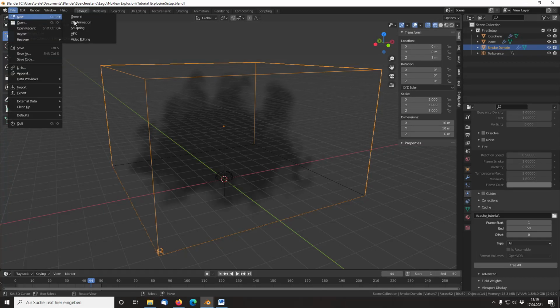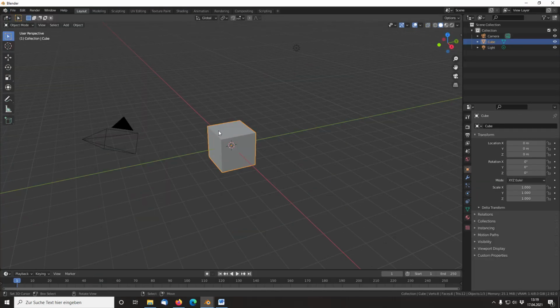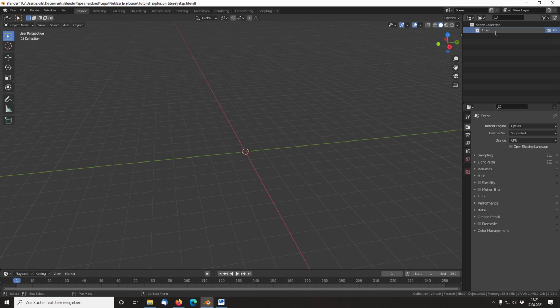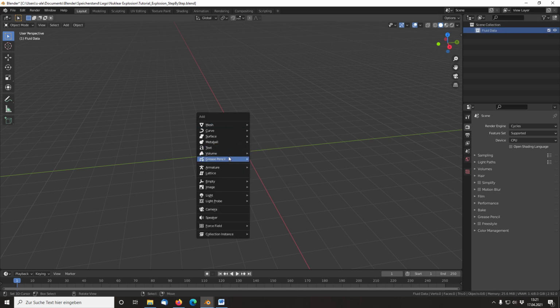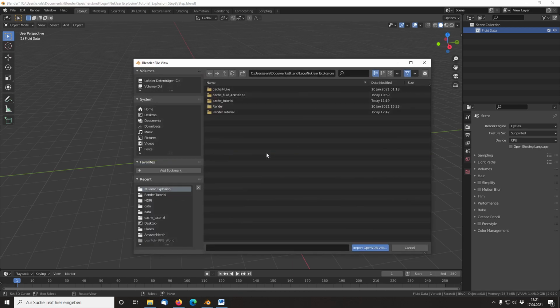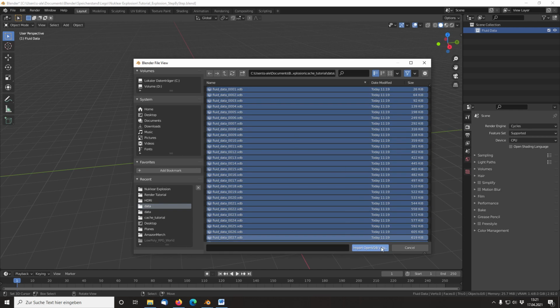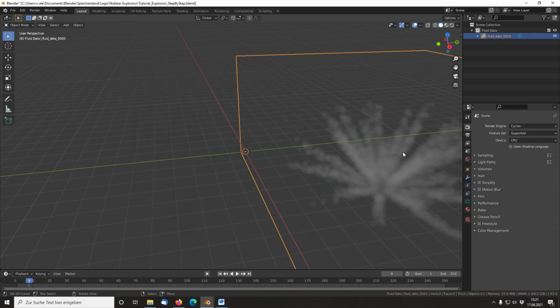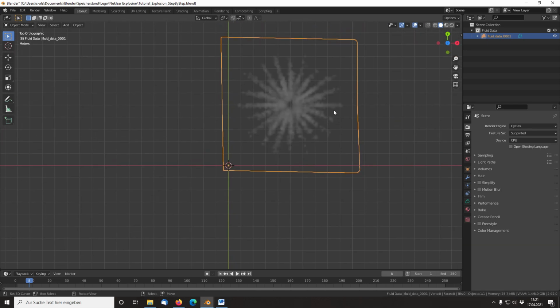Next, set up a new and empty Blender file with the settings you like, such as render engine, FPS and resolution. Now, import the fluid data of the explosion you just created, or any other explosion. For this, press Shift-A, Volume, and import OpenVDB. Select the cache data for all frames and confirm. Center the explosion in the origin point.